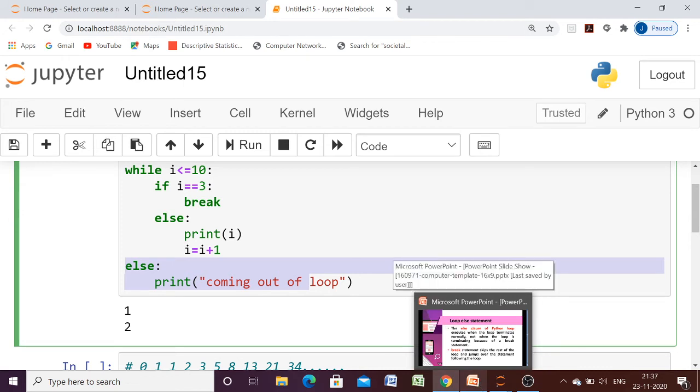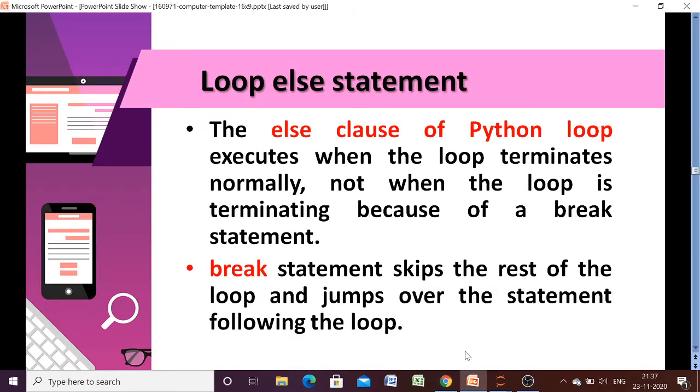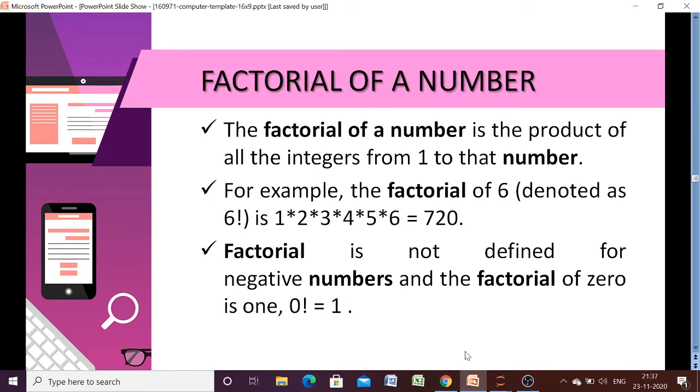Now let us discuss some important questions that can be asked in your exam, and that is based on the iteration or the loop. So first one is factorial of a number. All of us know what is factorial of a number. Basically, factorial of a number is the product of all integers from 1 to that number. For example, if we want to calculate factorial of 6, then we will have the product of 1 to 6, and that will give us the factorial of the number.